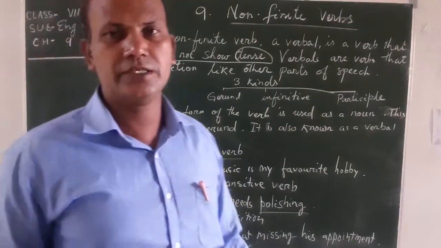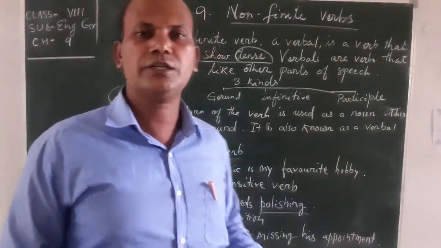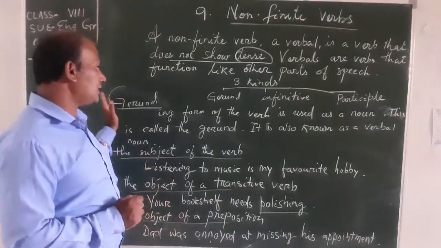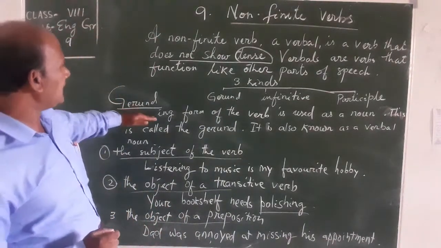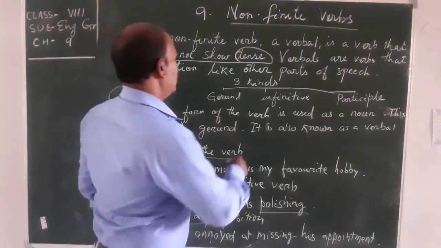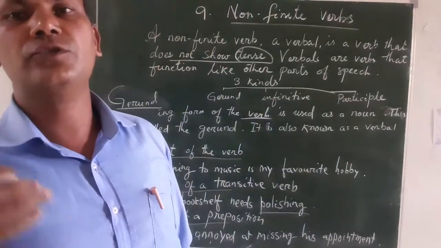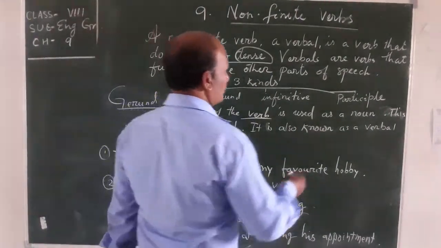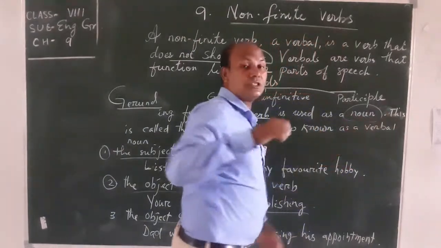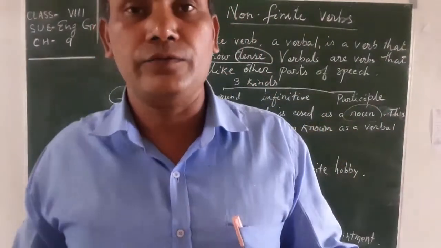Just concentrate. If you just concentrate a little bit, you will understand all the matter. Okay, let's start first with the topic gerund. Gerund is an ing form of the verb. Just like go, ing form going; swim, ing form swimming, etc. It is used as a noun. Verb is verb, but it is acting as a noun.